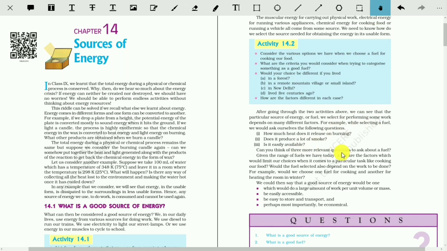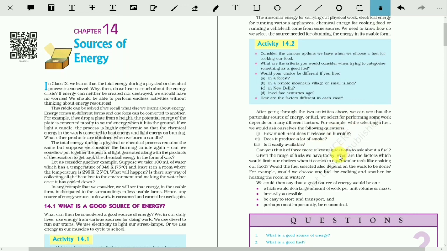More smoke means it will pollute the nature, so we have to think about our nature. If it gives so much smoke and lots of ashes, then we'll discard this type of fuel. And these are the points if we want to choose the good fuel.